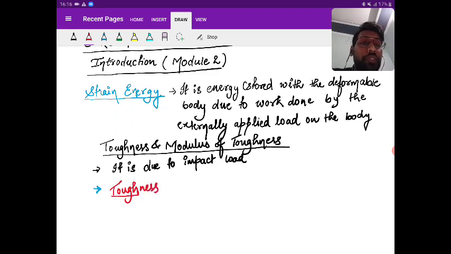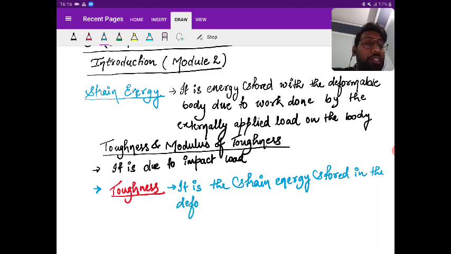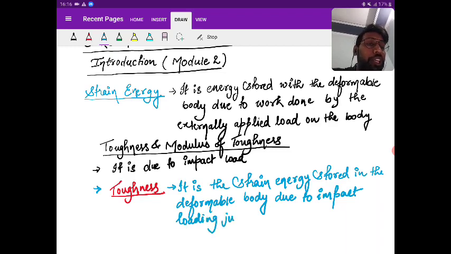What is toughness? It is the strain energy stored in the deformable body due to impact loading, just before failure or fracture. I'm writing deformable body again and again so that you can understand.